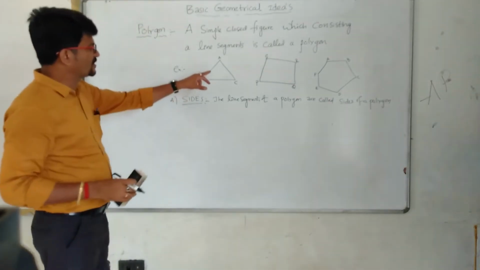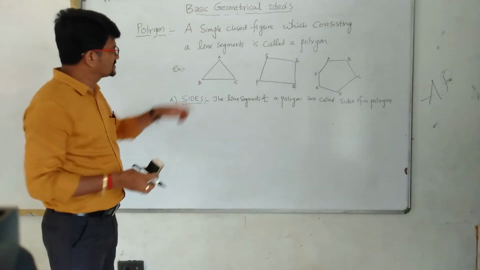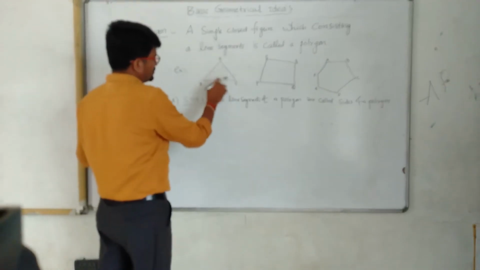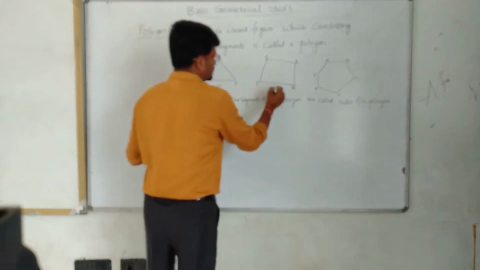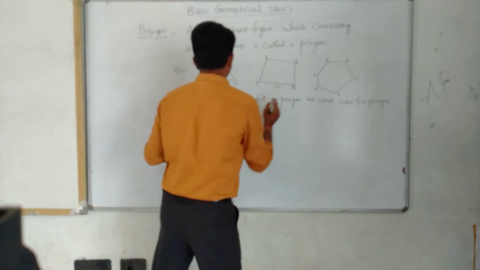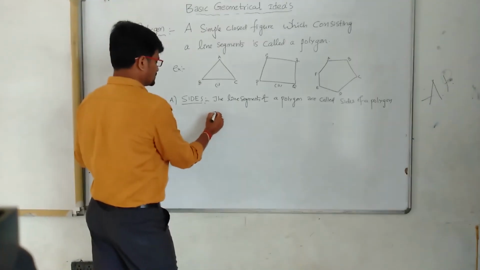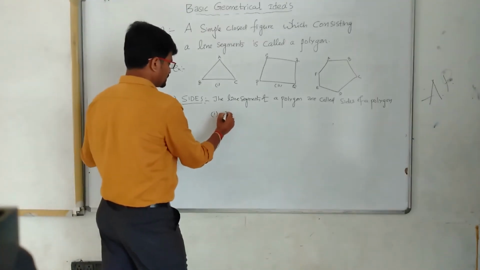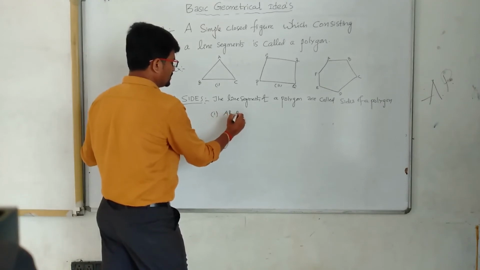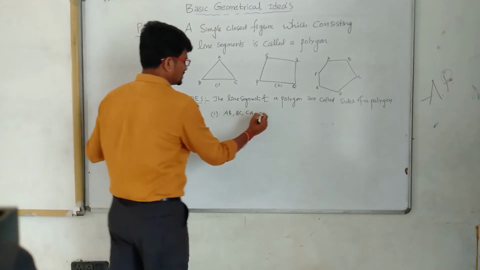Here, what are the sides? This is example 1, diagram 2. First diagram sides: AB, BC, EA.